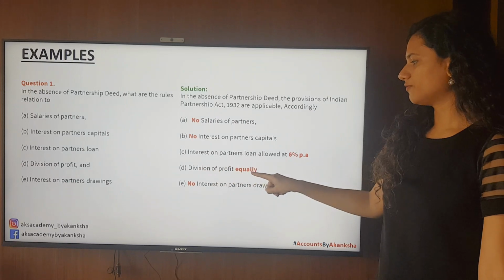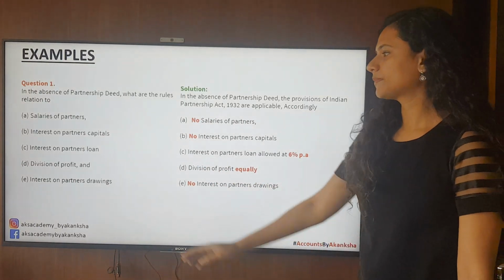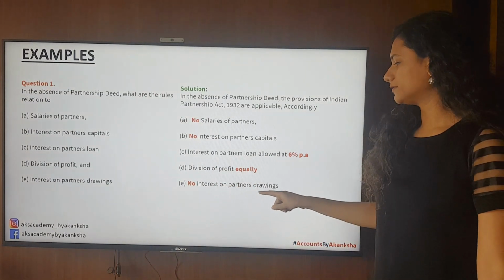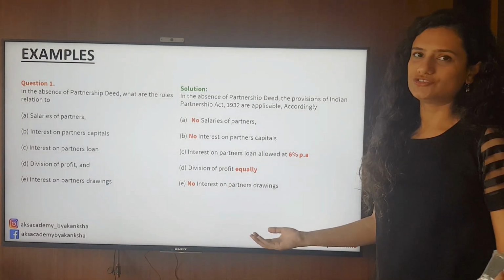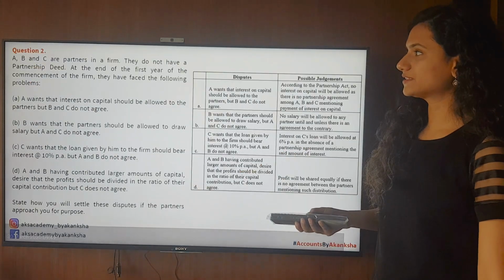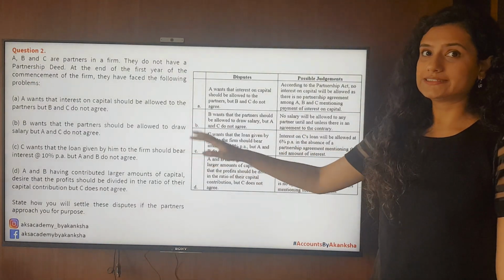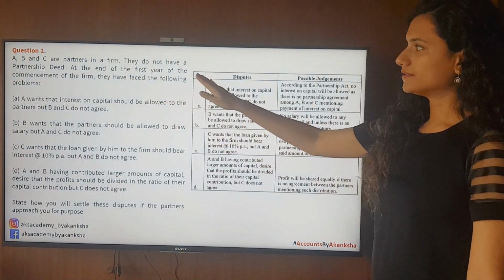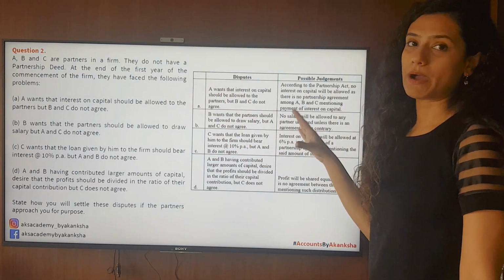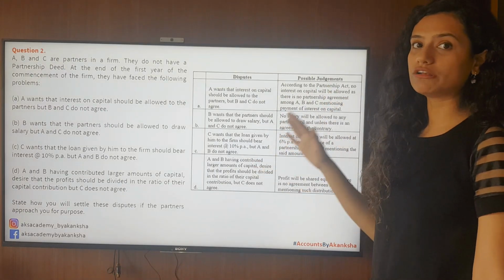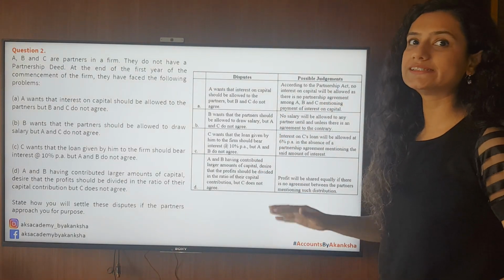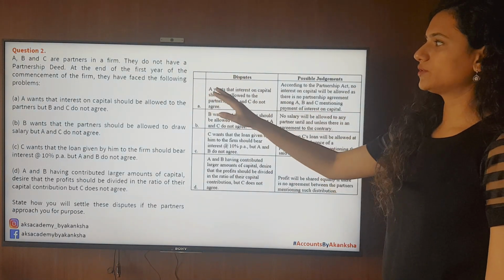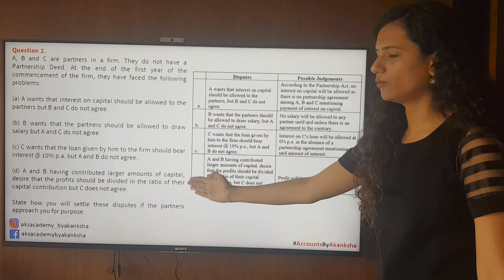Division of profits and losses only equally. So division of profits will be equally. Interest on partners' drawings, no interest on partners' drawings shall be charged. Moving on to the next one. This is another example or question. Let's say A, B and C are partners in a firm. They do not have a partnership deed. The question is already stating that the partnership deed is absent. At the end of the first year of the commencement of the business, they have faced the following problems.